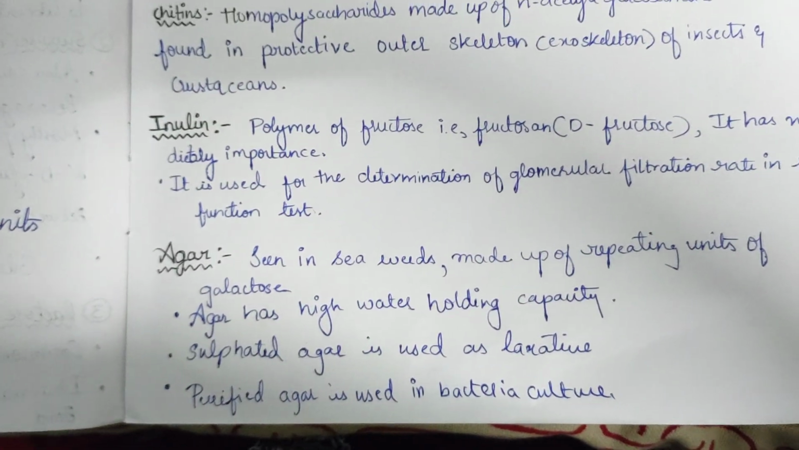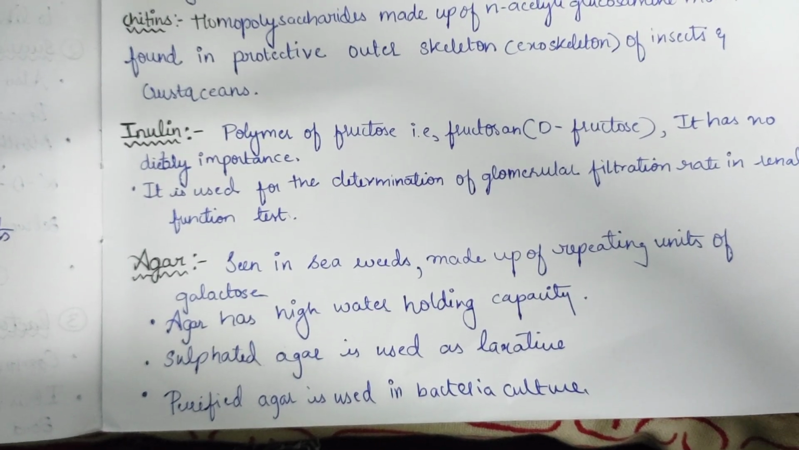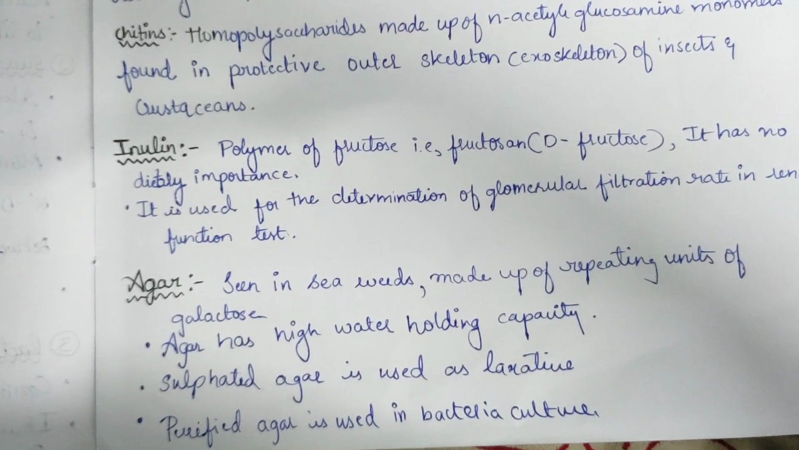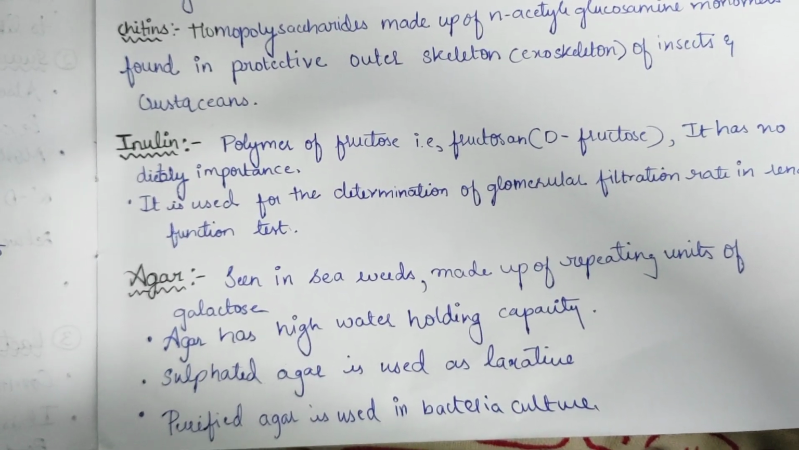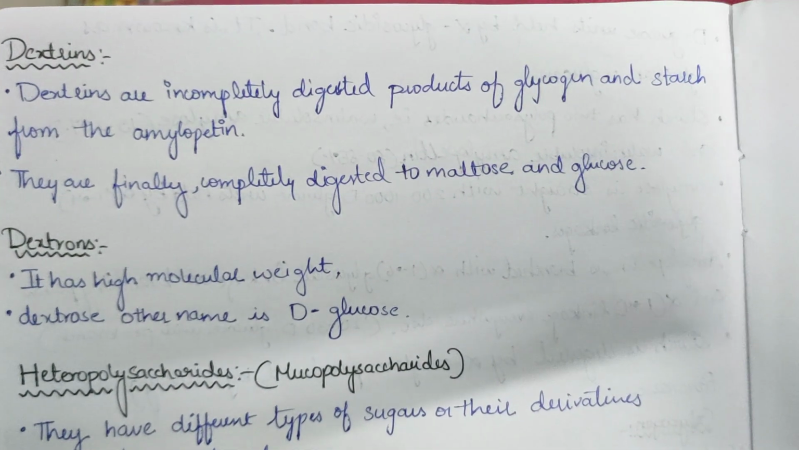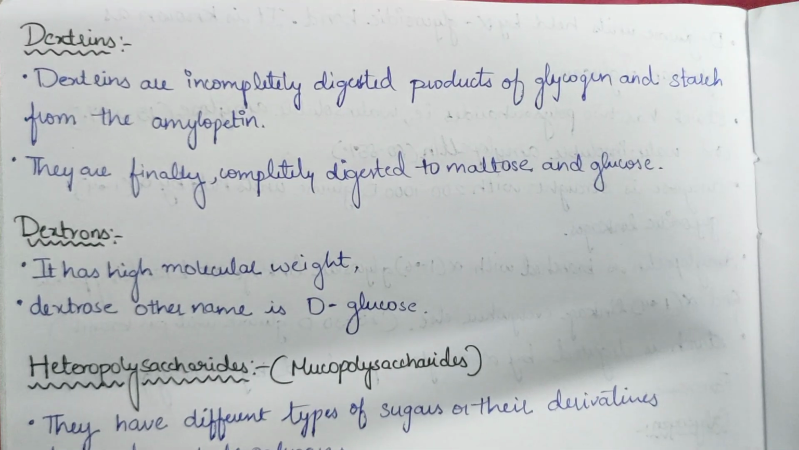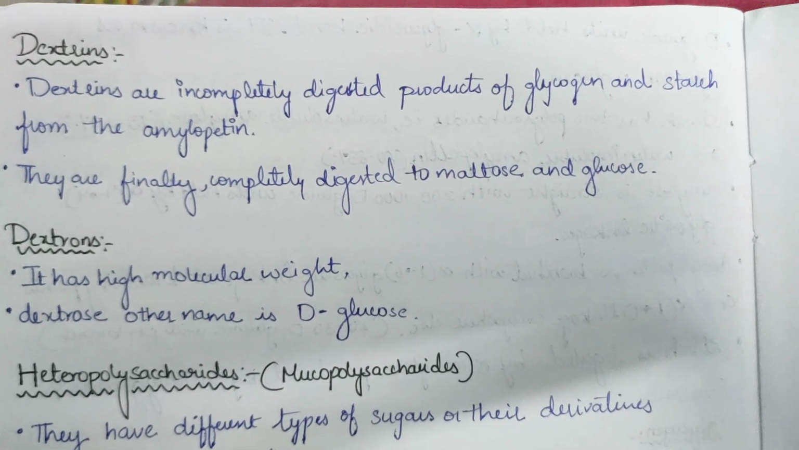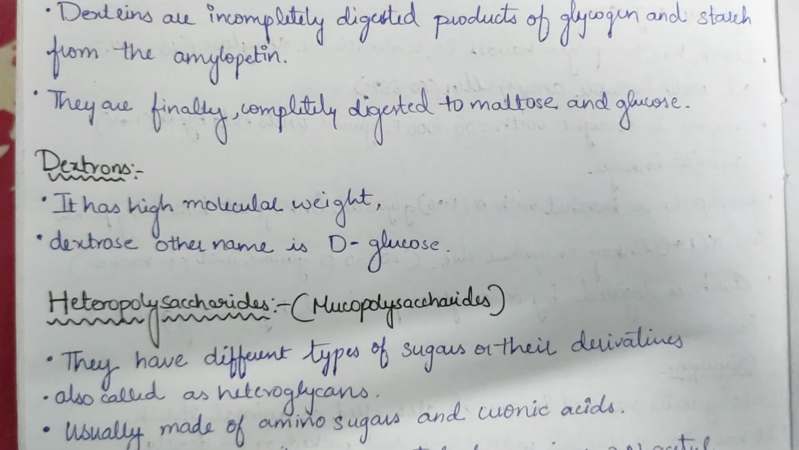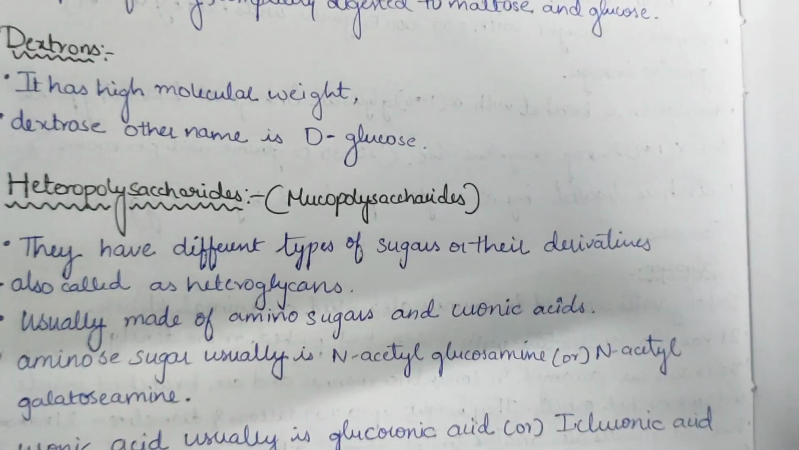Now agar. Agar is seen in seaweeds and is made up of repeating units of galactose. Agar has high water holding capacity. The sulfated agar is used as a laxative, whereas purified agar is used as a bacterial culture medium. Now dextrins. Dextrins are incompletely digested products of glycogen and starch, from the amylopectin. These are finally completely digested to maltose and glucose. Dextrans have high molecular weight. Dextrose, the other name, is D-glucose.